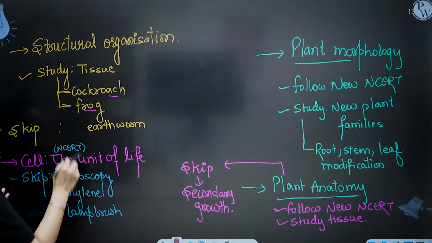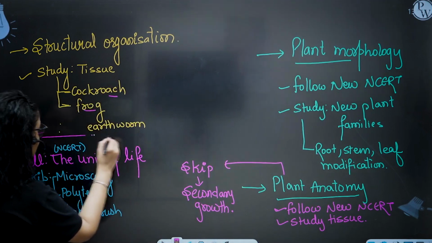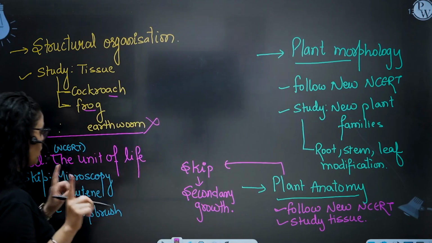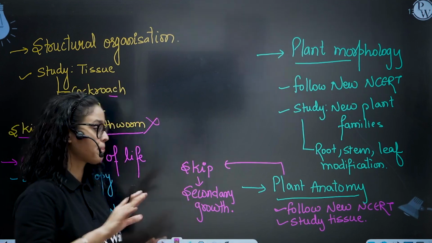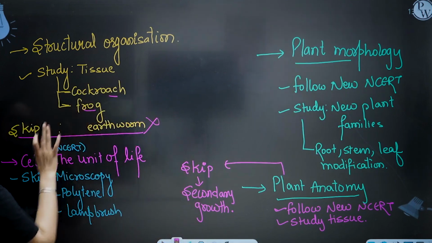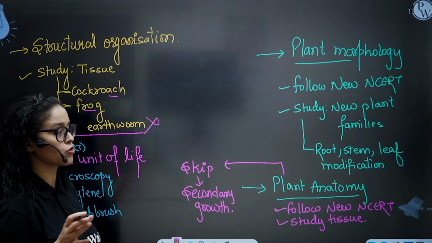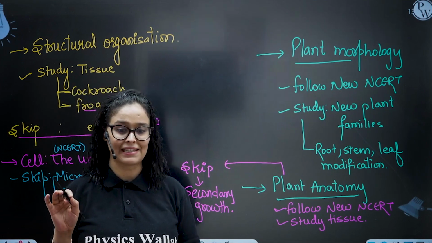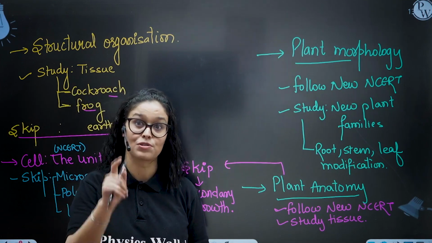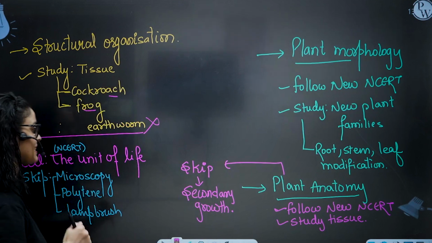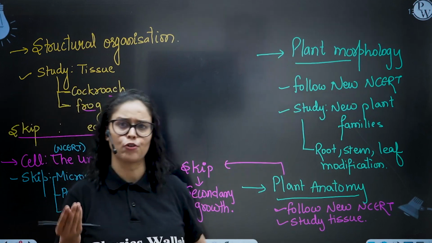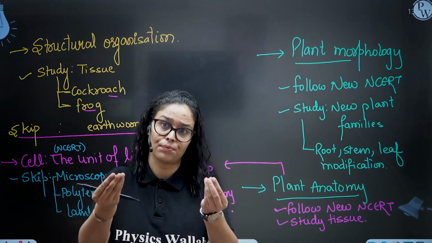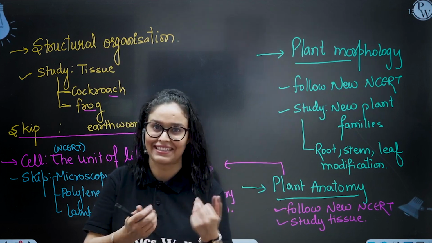Cockroach, there in your syllabus. Frog, there in the syllabus of NEET, but you can skip earthworm. So yes, earthworm is not in the syllabus, right? Next, because you know cockroach, frog, out of the cockroach and frog, cockroach is not given in your new NCERT, so you have to study it from the old NCERT itself, or you can download the PDF, or you can get the printout of these topics from the specific chapter of the old NCERT, right?